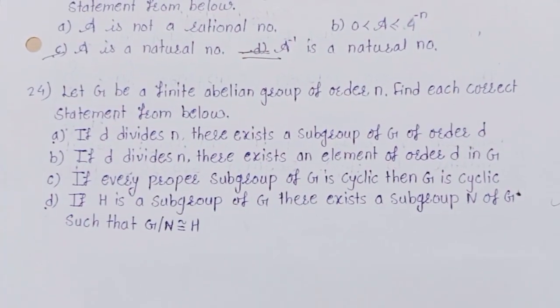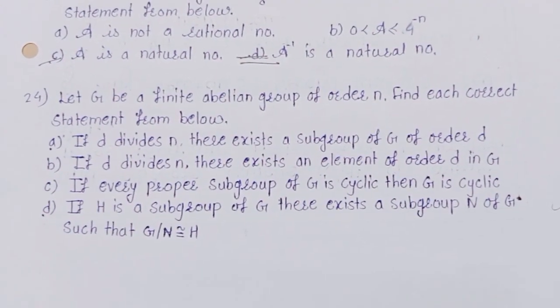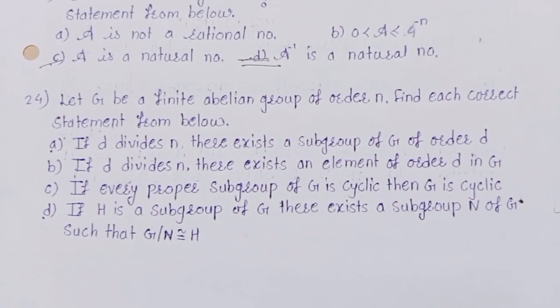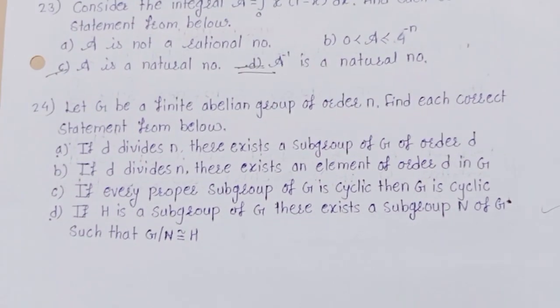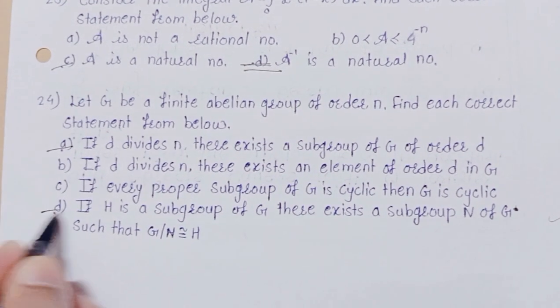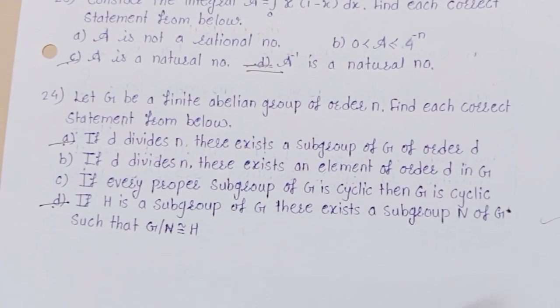Let G be a finite abelian group of order n. Find each correct statement from below. And correct statement is A and D. This is a correct statement.